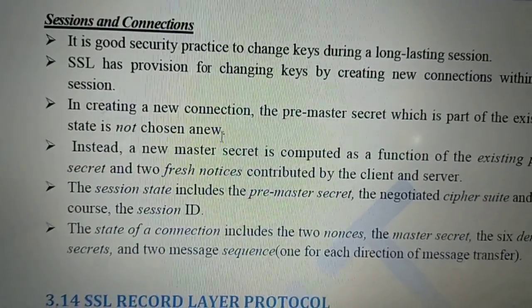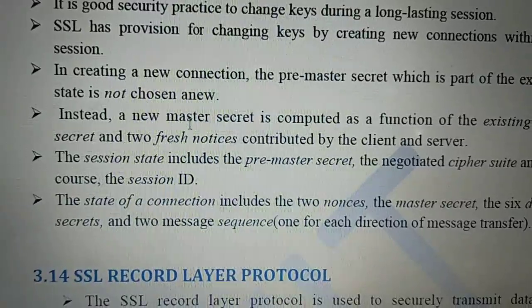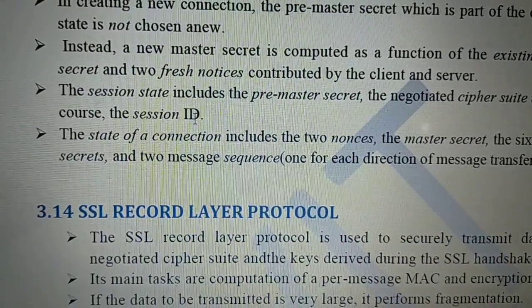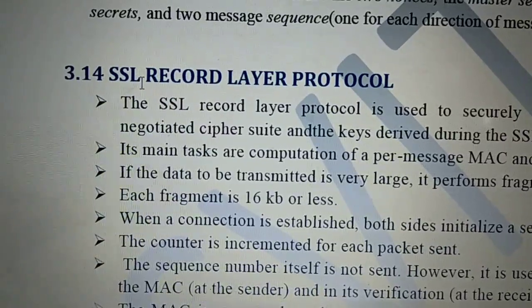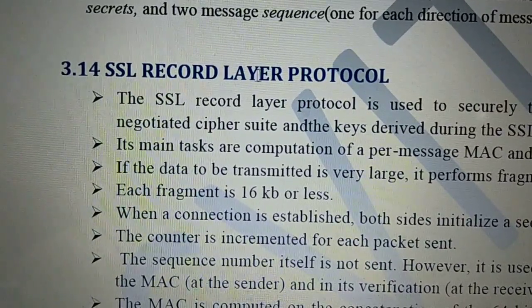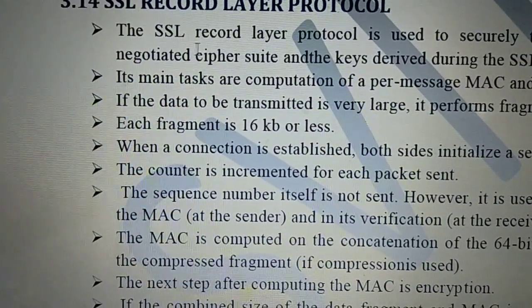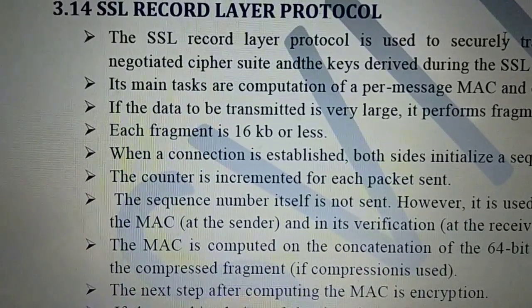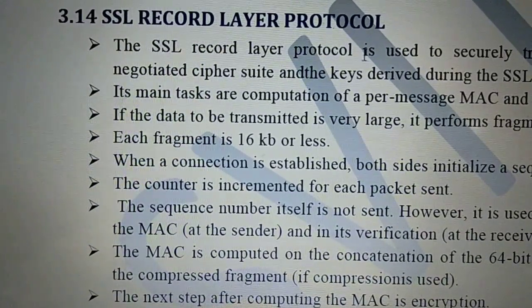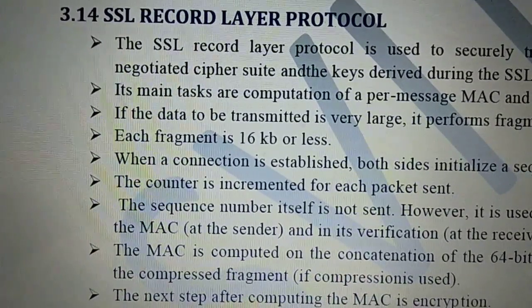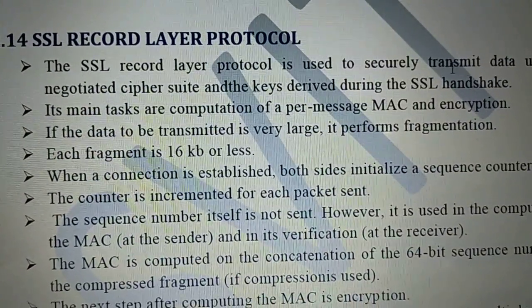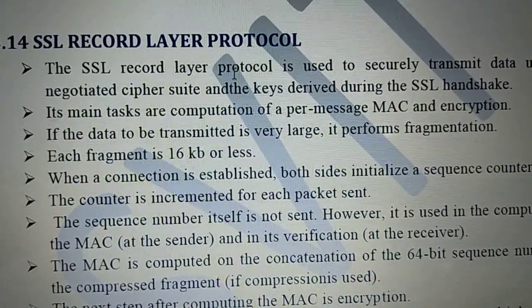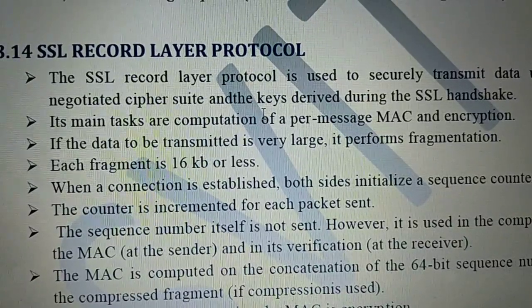So there we establish the pre-master secret and master secret keys, right? Another very simple protocol we call the SSL record layer protocol. So what is the SSL record layer protocol? After establishing the handshake, we securely transmit the data using this protocol called the record layer protocol.